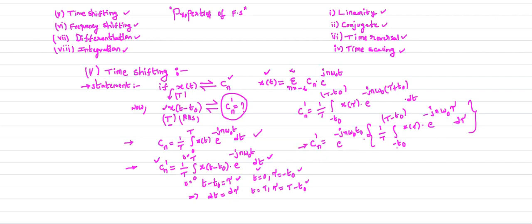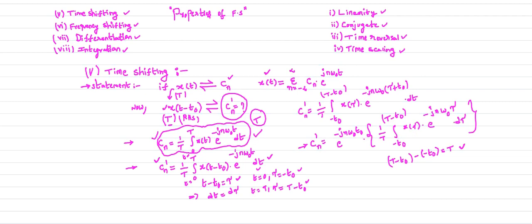Now you observe this equation. So what are the limits here? The limits of the integration in the standard form, that is in Cn, if you observe, if you subtract the lower limit from the upper limit, we always get the time period. Here also, if you observe, subtract the lower limit from the upper limit, so what we will get? We will get the time period. Therefore the range of the integration is over the time period T only.